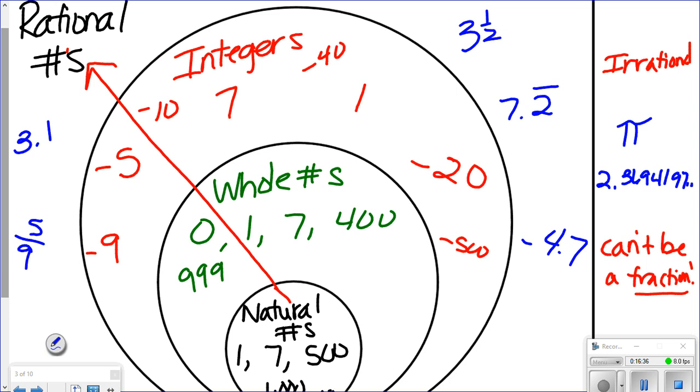Okay? Everybody see the difference between the two? Yes? No? Maybe so? Kara, what are you thinking? You're looking at me kind of funny. Okay, so let's just recap. Rational numbers can be what? Made into a fraction. That includes terminating decimals and the list you made here.